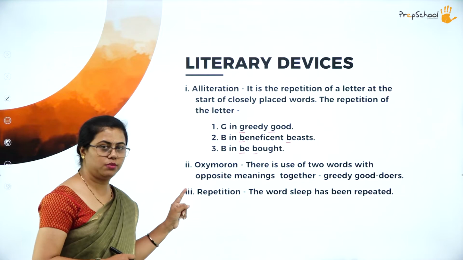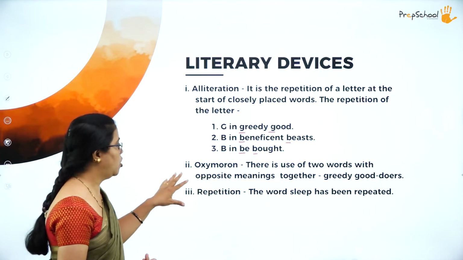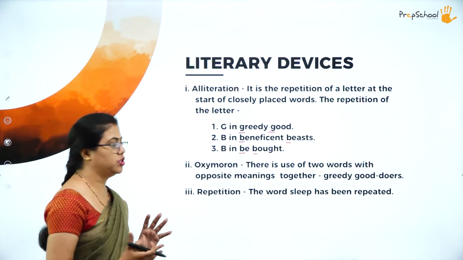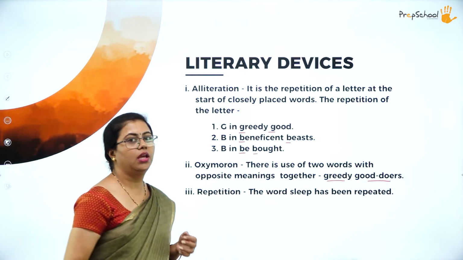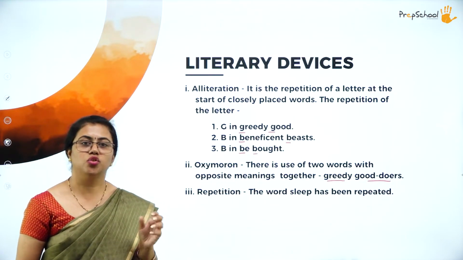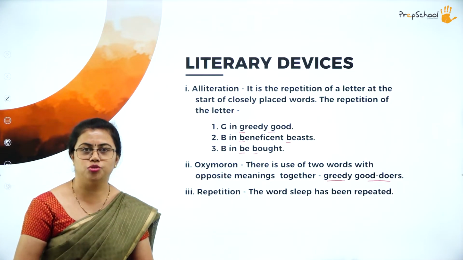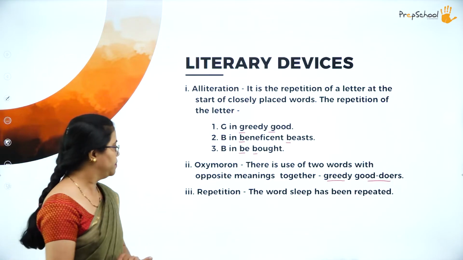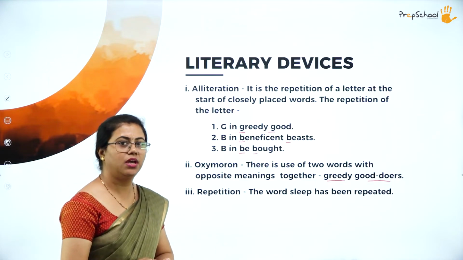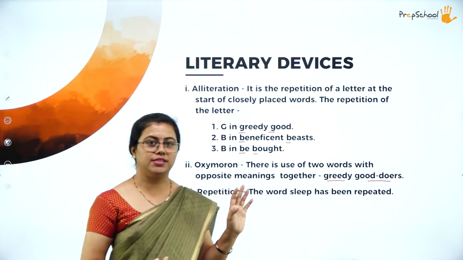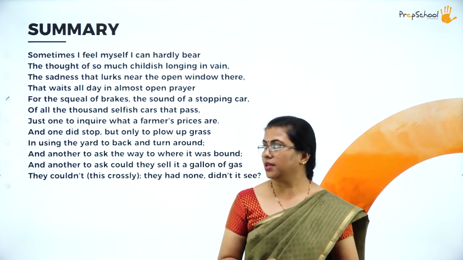Then we also have oxymoron. Here you need to concentrate. Here you can see 2 words with opposite meanings. You can say juxtaposition, that is ironical. So greedy, good doers. Whoever is greedy cannot be doing something which is good. So greedy, good doers means opposite meaning words are put together, and such usage is called oxymoron. Then we have repetition also. The word sleep is repeated 2 times. So here you can see this poem is an example for many literary devices. We have found many literary devices in this poem, isn't it?